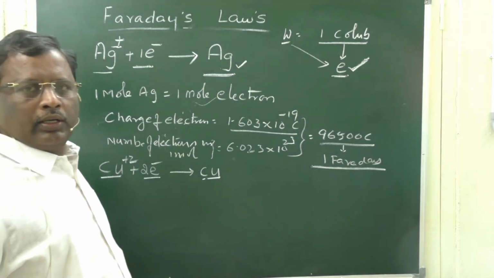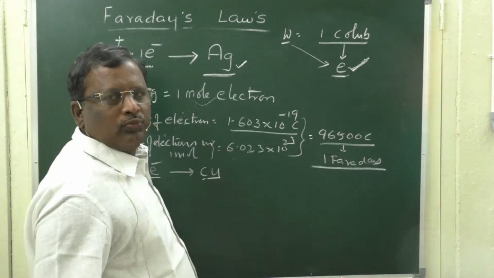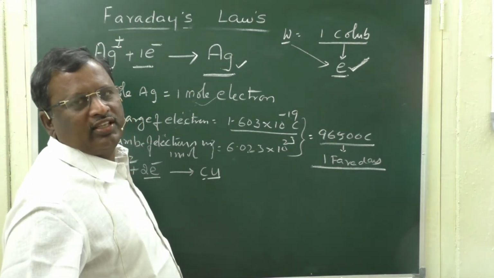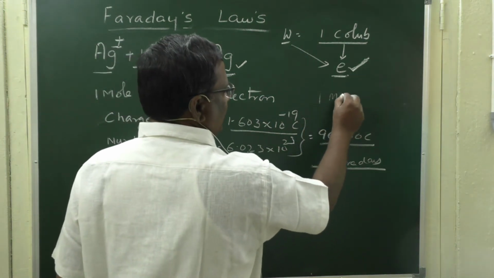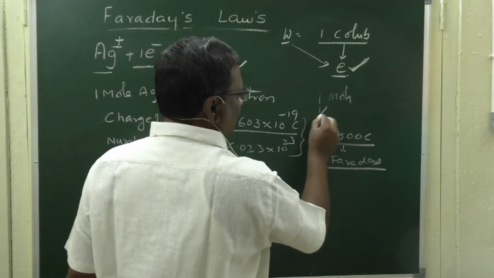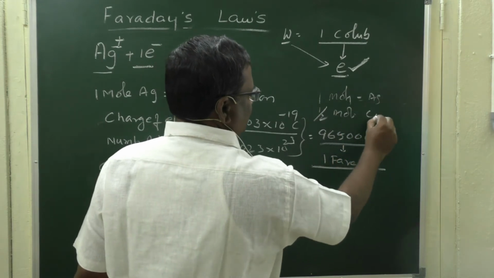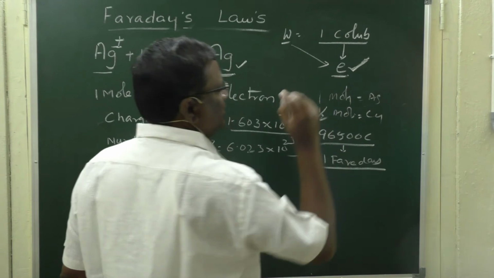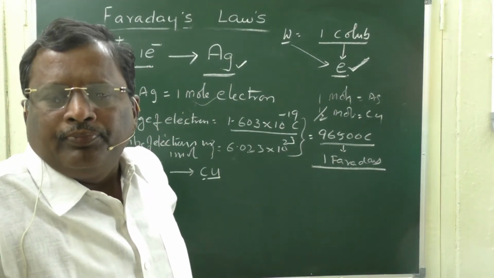If I use 1 Faraday of electricity, that is 96,500 coulombs, or 1 mole of electrons in the electrolysis, then 1 mole of silver is deposited, but only half mole of copper is going to deposit.